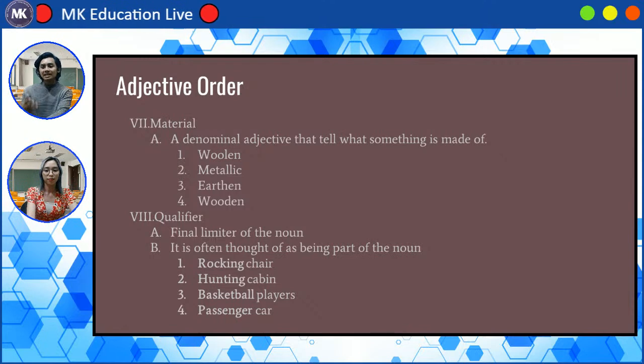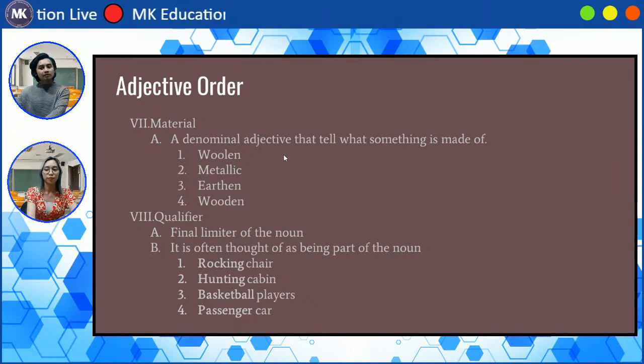It is made out of metal. Okay? So these adjectives are usually formed by adding ic or en to the end, if you notice. Like wool. Wool is a noun. Woolen is the adjective. Earth is a noun. Earthen is the adjective. Metal is a noun, and metallic is the adjective.